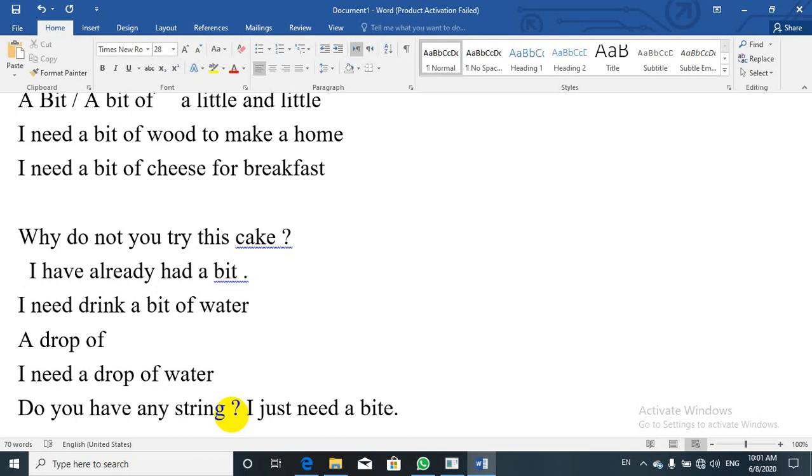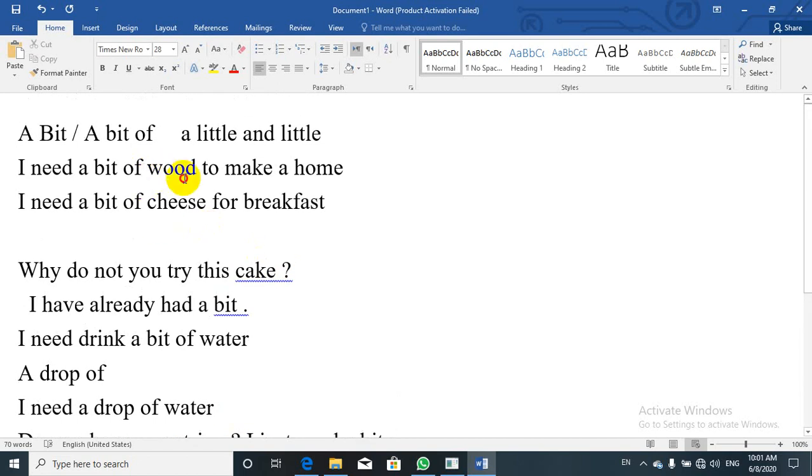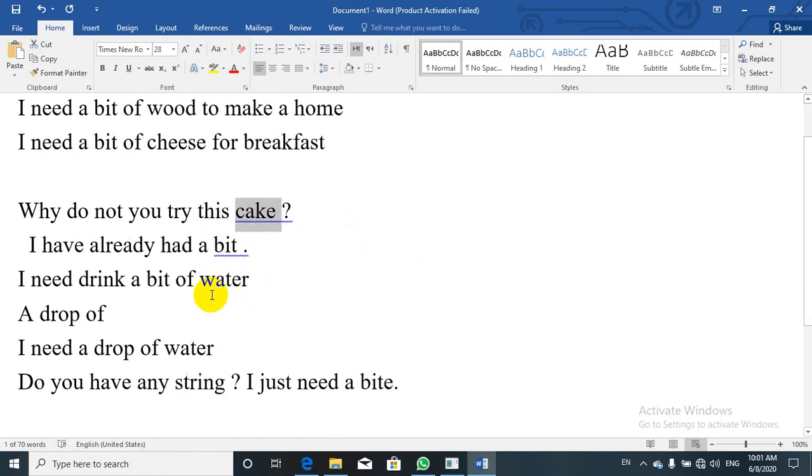In summary, "a bit" and "a bit of" you can use for an amount of, or a small amount of something, with countable and uncountable nouns. "A bit" can be used with countable nouns, and "a bit of" with non-countable nouns. In the examples, wood is a non-countable noun, and cheese is also. Cake is a countable noun.